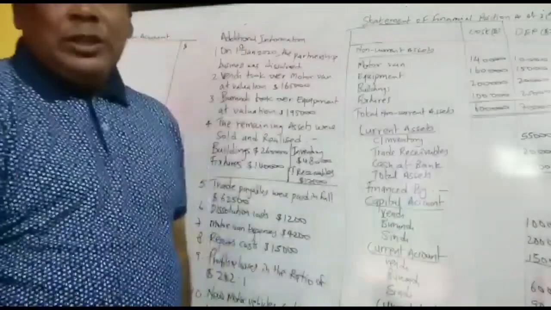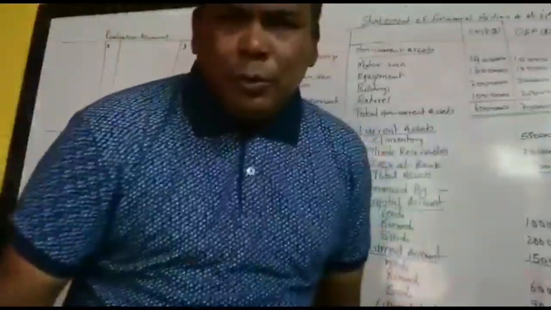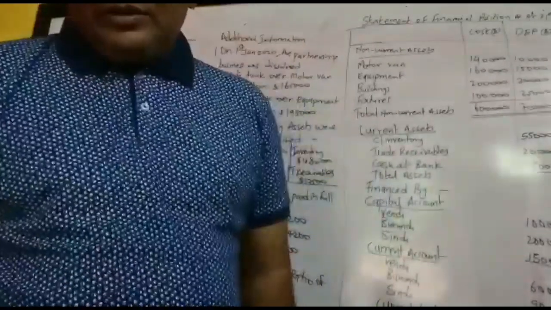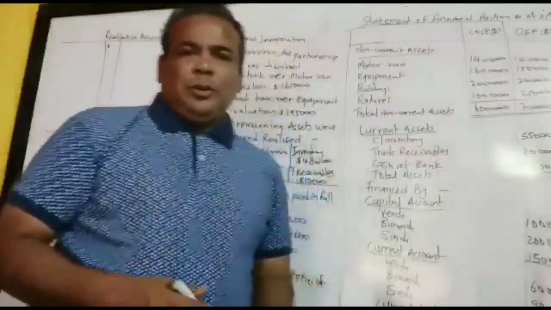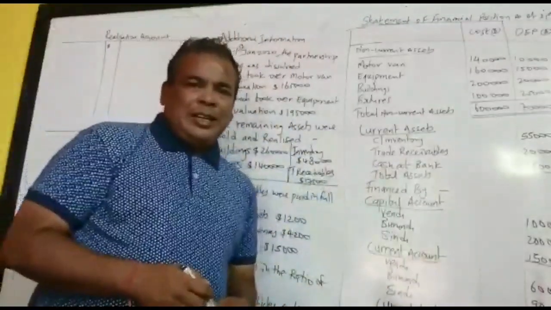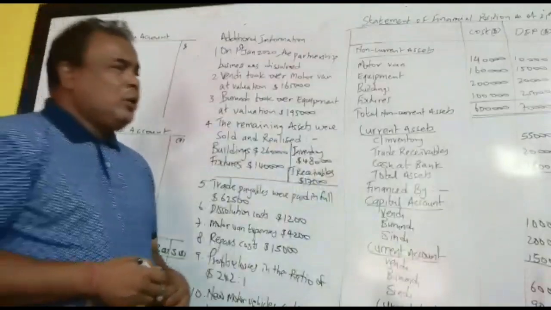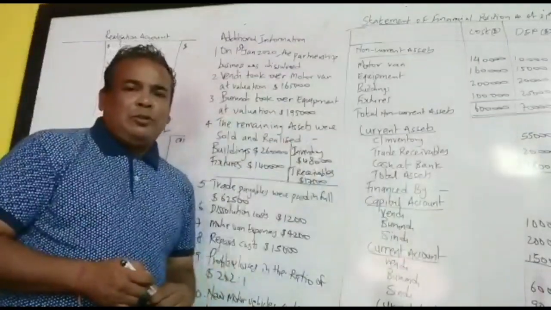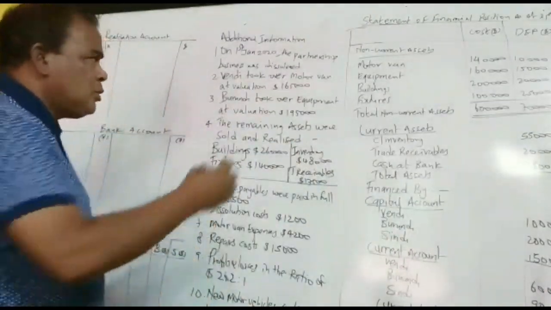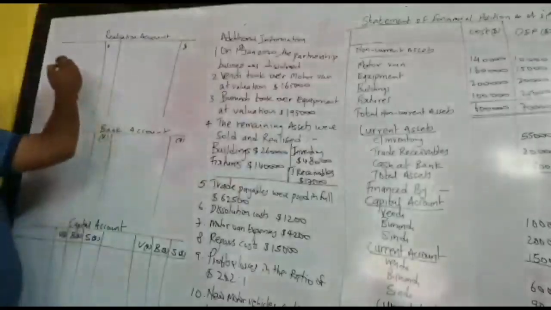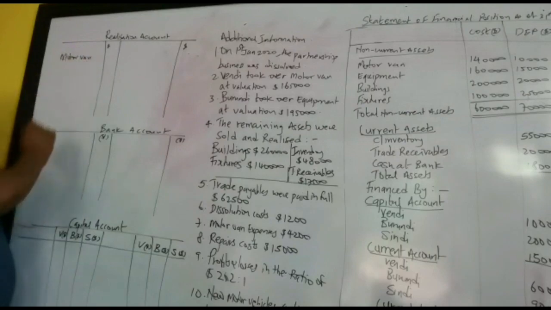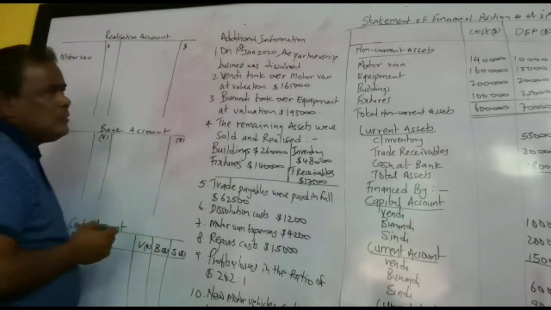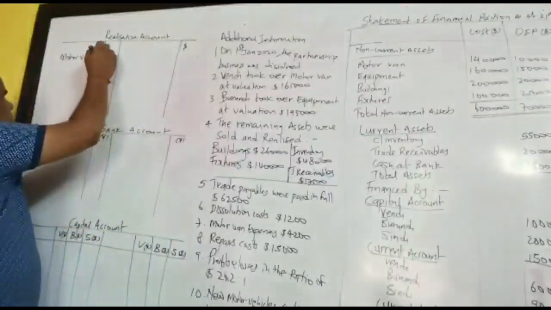So you still remember, in case of dissolution, we have to prepare the realization account, capital account and bank account. So we are going to prepare the realization account. What we have to do first, we have to copy from the statement of financial position. So we have motor van, we copy it on the debit side. Motor van 130,000.